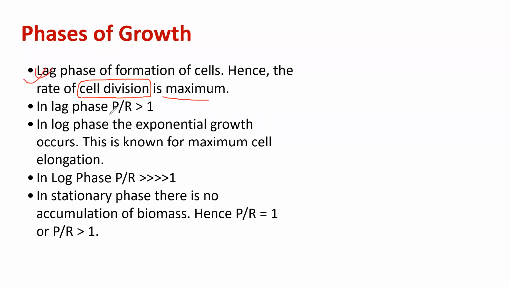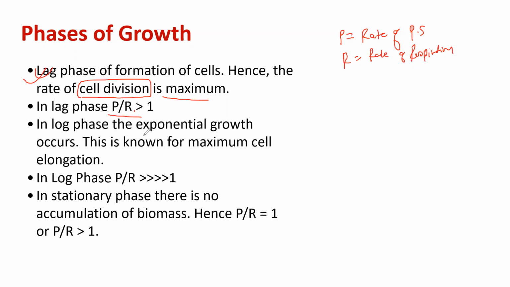In lag phase, what happens? P by R is always greater than 1. What is P? P is the rate of photosynthesis, and R is equal to the rate of respiration. Right? So what you see, if P by R is greater than 1, then what will happen? There is accumulation of the biomass, and we see a slow accumulation of biomass.